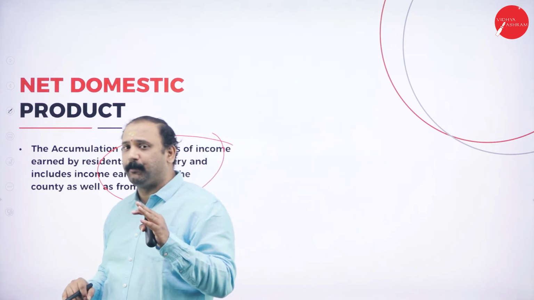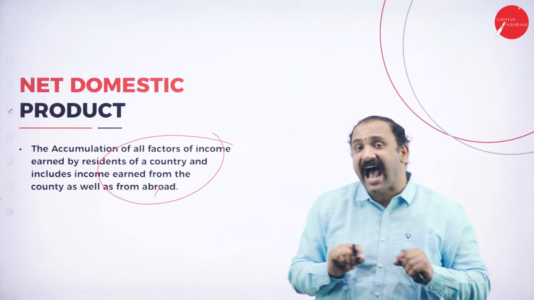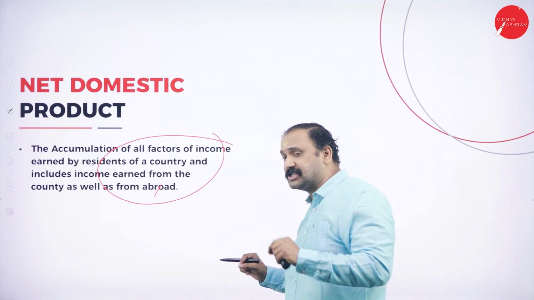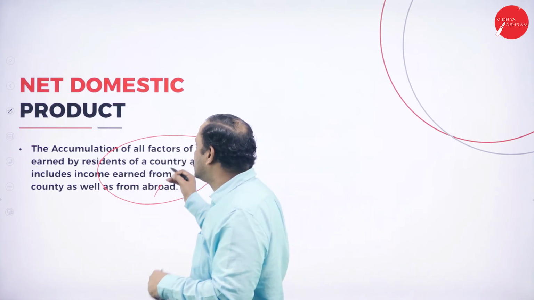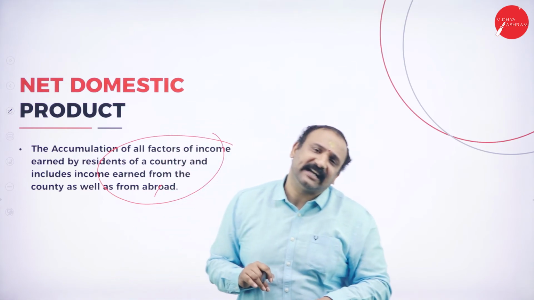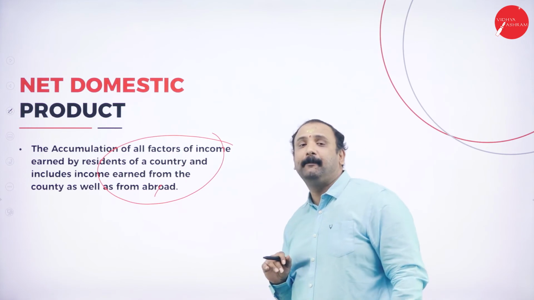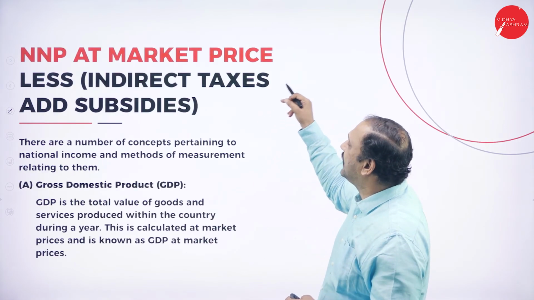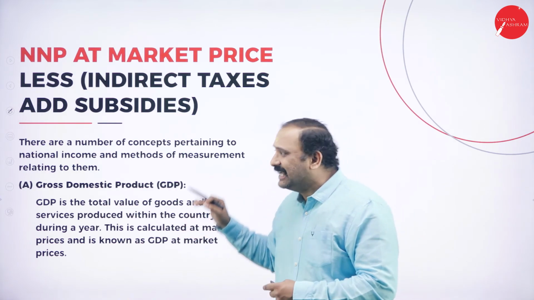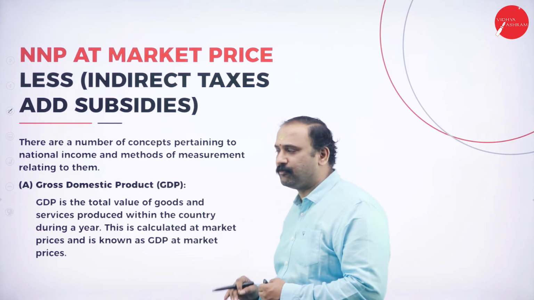Now, what is very important is that after subtracting all the factors, whatever income gets accrued completely to us is what we are worried about as the net domestic product. So that is why we say that this is a very, very important concept altogether. Followed by the NNP at market price less indirect tax and subsidies. Now, this is very, very important for all of us.